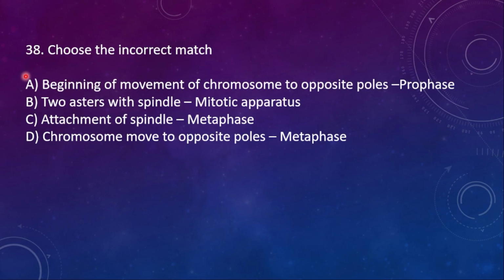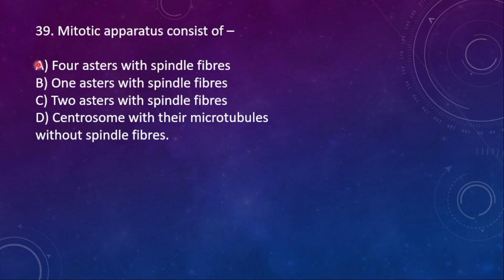So here 38th one, choose the incorrect match. A, beginning of movement of chromosome to opposite poles. Opposite poles is for anaphase, that is not for the prophase. B, two asters with spindle, that is mitotic apparatus. C, attachment of spindle, metaphase. D, chromosome move to opposite poles, metaphase. So here the right option is A, beginning of movement of chromosomes to the opposite pole. It is for the anaphase, not for the prophase.